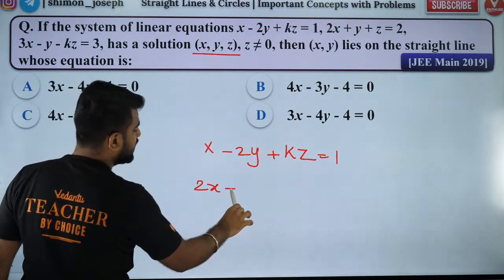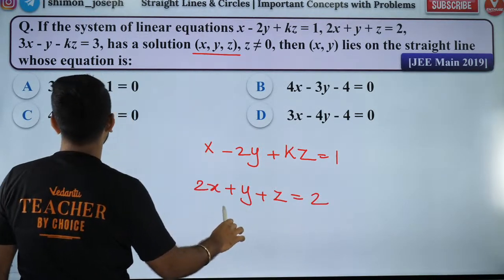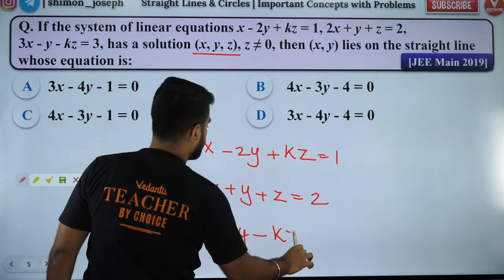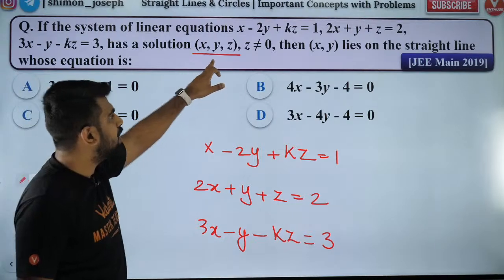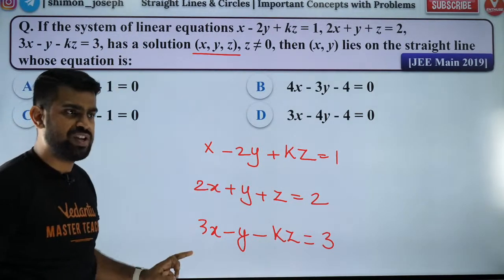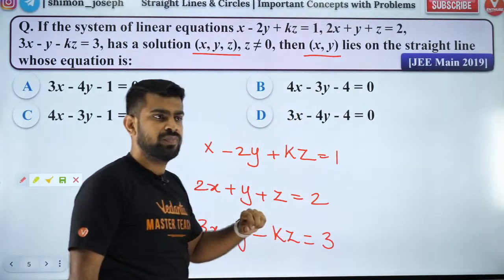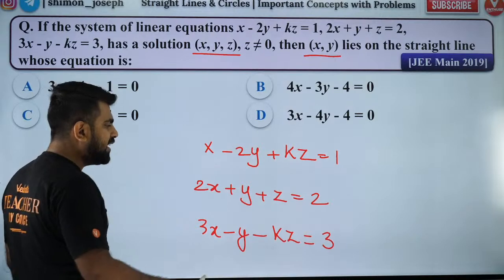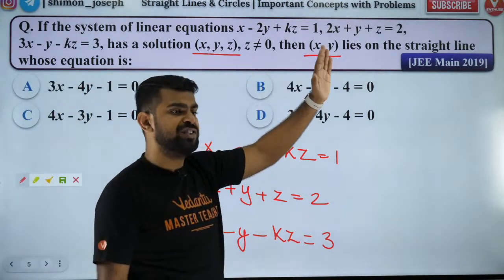It's such an easy question. It is just tricky. It is just manipulation. If you learn how to manipulate, you guys will just enjoy this question. So x, y, z satisfies all the 3 equations. But we want only the x, y locus. Not locus, it lies on a straight line.